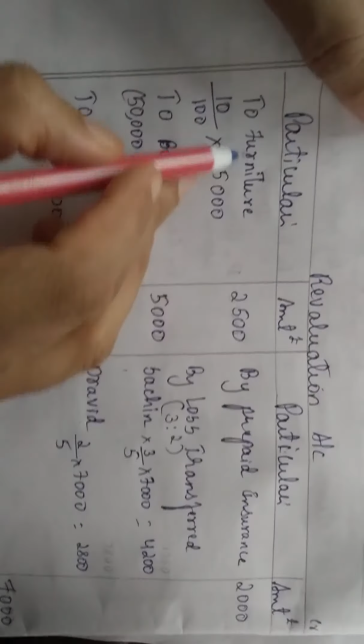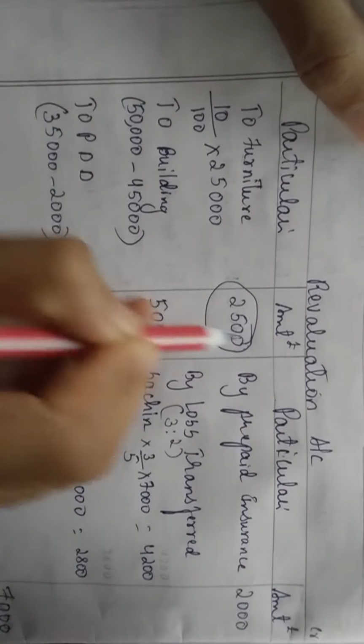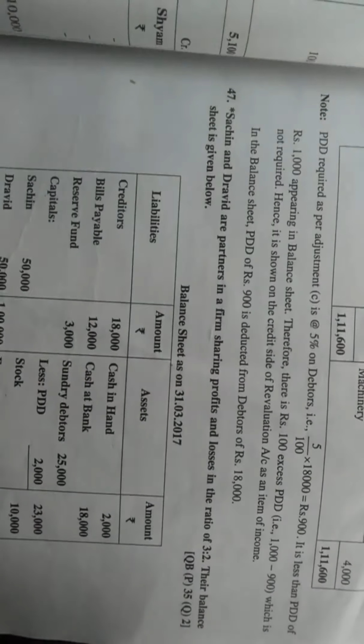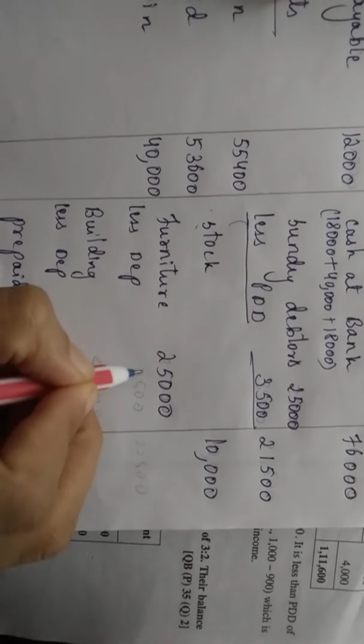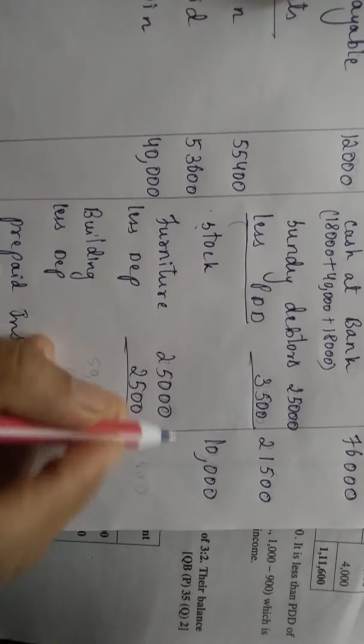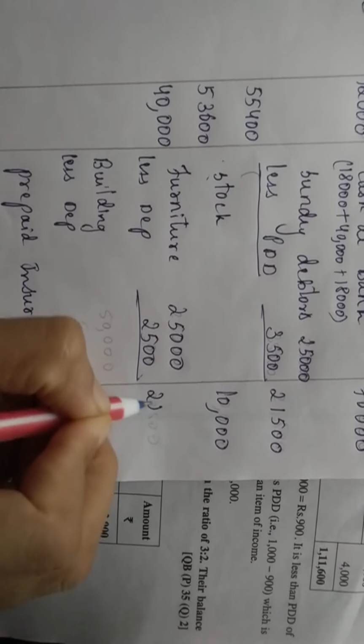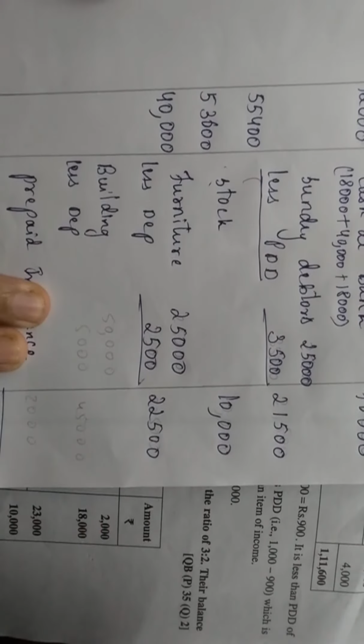You have done depreciation, isn't it? So you'll write less depreciation. But the amount is what? Check in the revaluation account. Depreciation 2,500. So write this amount. When you subtract, you will get 22,500. Very good.